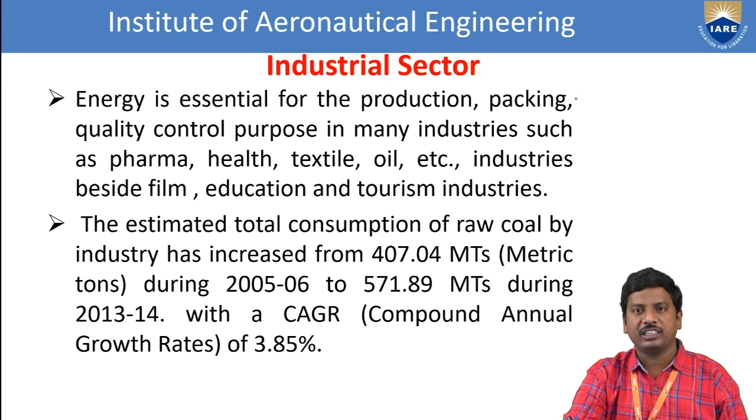Next one is the industrial sector. This is the main sector of energy usage, nearly 49% in India. Energy is essential for production, packing, and quality control in many industries such as the pharma industry, health industry, textile industry, and oil industry, besides film, education and tourism industries. So the consumption of energy in the industry sector is very high because it involves so many industries.